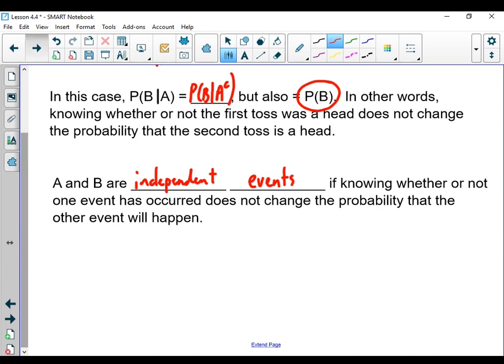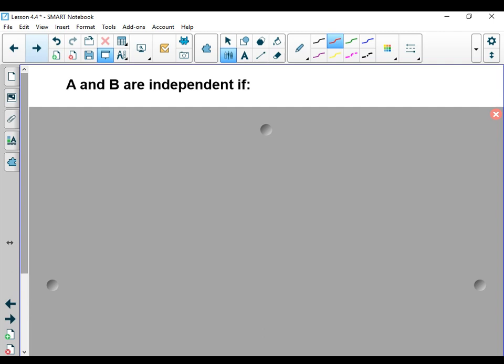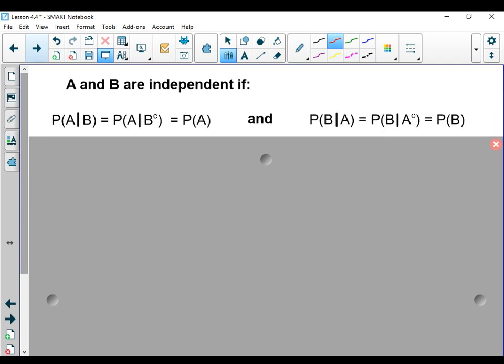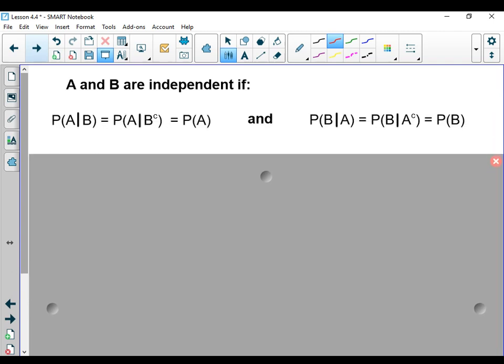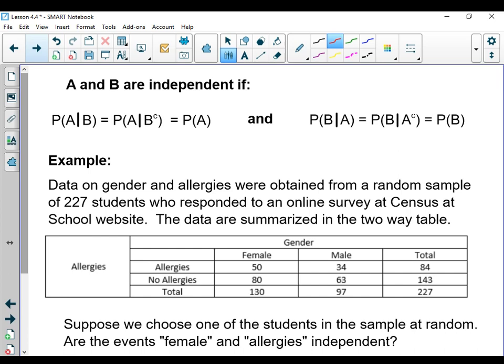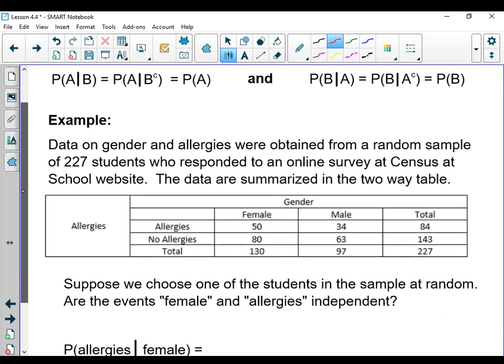Let's check and see if we have independence in certain situations. Well, again, a lot of notation here, and don't get caught up in the notation. I'm just showing you this because the book sometimes shows those different ways of writing it. But basically what we're saying is I should be able to go either direction and get the same probability. I think it's probably easier if we just look at an example.